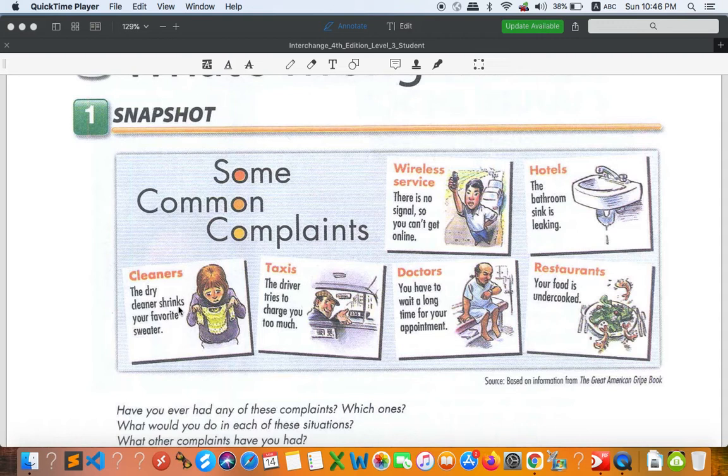And the second problem or complaint that people have is about taxis. Let's take a look at this. The driver tries to charge you too much. Whenever you travel anywhere, let's say not in our country, but in another country, you probably don't exactly know how much it should cost.